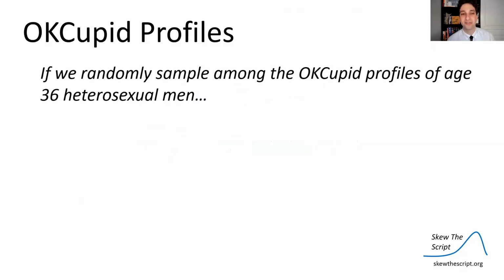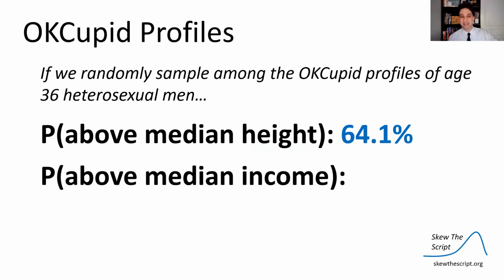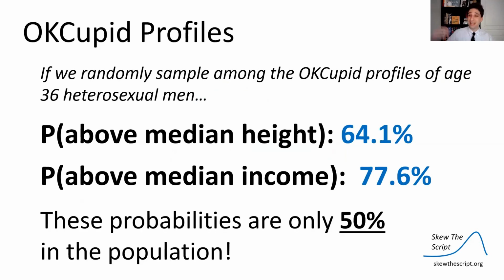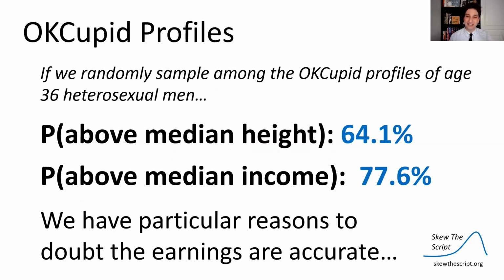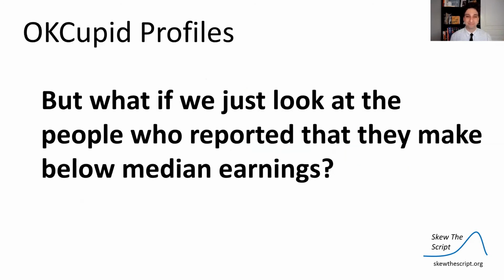So let's get into our discussion for today. If we randomly sample among the OkCupid profiles of age 36 heterosexual men, we found a 64% chance of getting an above median height person and a 77.6% chance of getting above median income. And these probabilities should only be 50% of the population. So we raise our eyebrows a bit. There's reason to doubt that these are actually accurate. Maybe some people are lying.